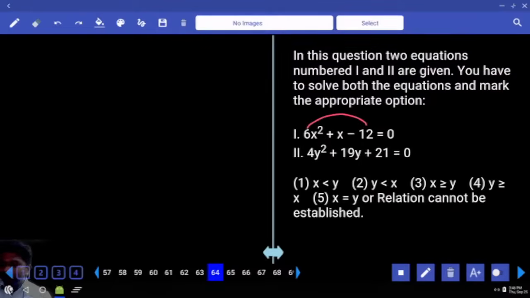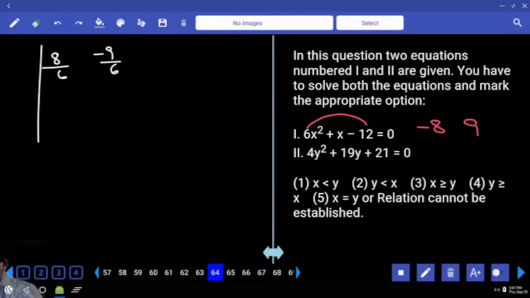Product is 72: 8 times 9. Product is a negative number, so one of the numbers must be negative. Sum must be plus x. Minus 8 plus 9. Then the factors are 8 and minus 9, divided by the coefficient of x square, which you have to write because both coefficients are different. Yes. Product is 84. 84 can be written as 12 times 7. Minus 12, minus 7, divided by 4.